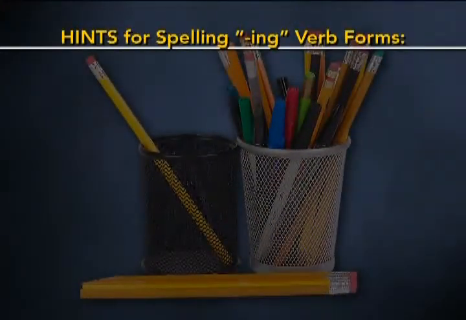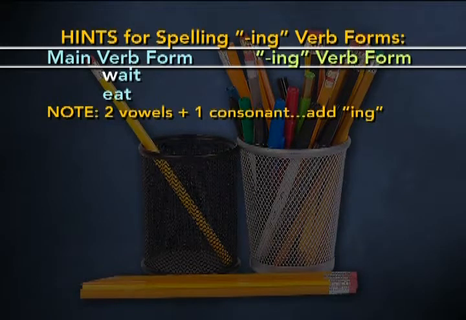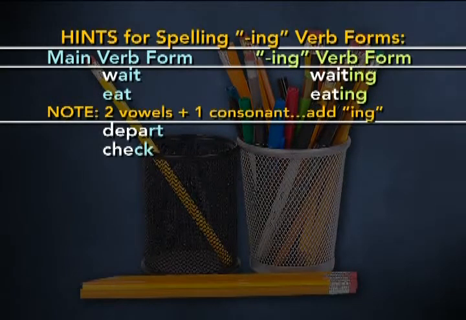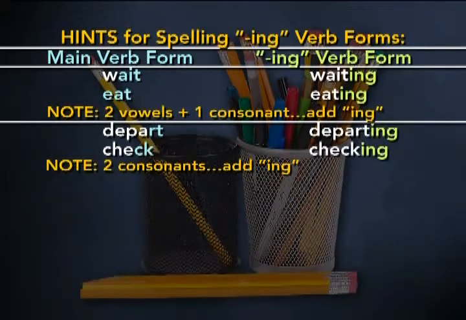Here are some hints for spelling ing verb forms. You'll see the main verb ending form and the ing verb form. So wait and eat, note 2 vowels and 1 consonant, AI and T, and EA and T. Add ing, very simple. Waiting, eating. Depart and check. 2 consonants, right? RT and CK. Just add ing. Departing and checking.